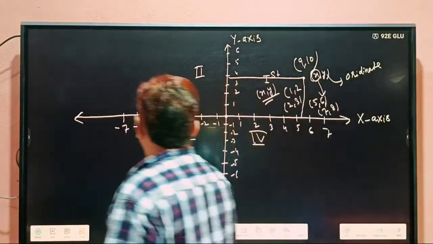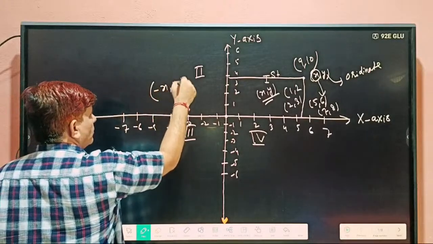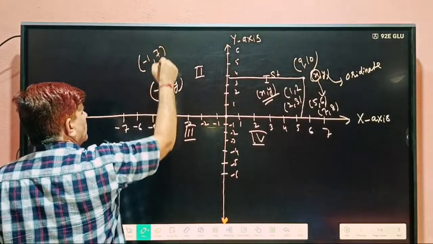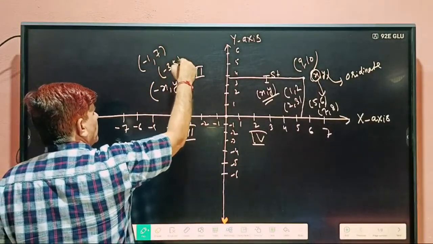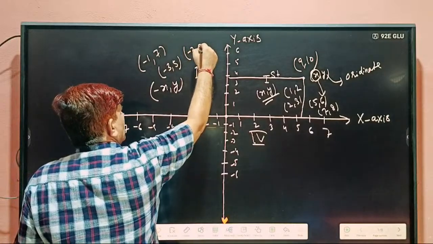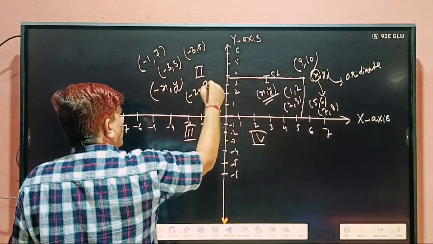In the second quadrant, x is negative and y is positive, like (-1, 7), (-3, 5), (-3, 8), (-20, 9).